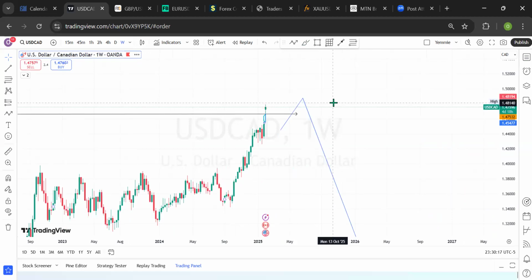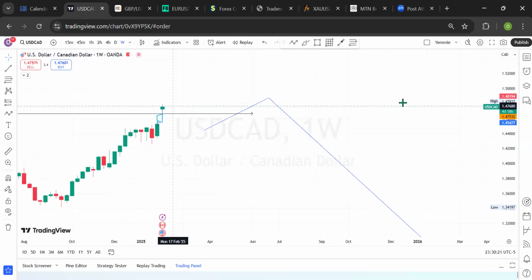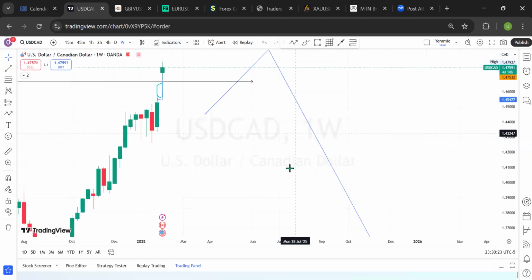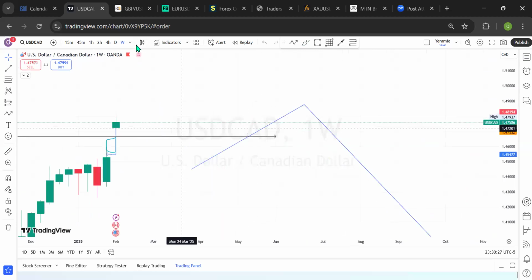4801 is somewhere around above this previous high. As a matter of fact, the top of this week candle will be the stop loss level. All right, the top of this week candle will be the stop loss level on the weekly time frame.